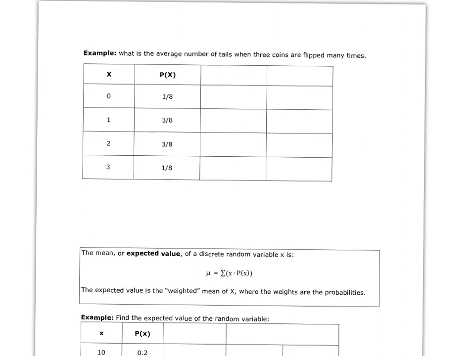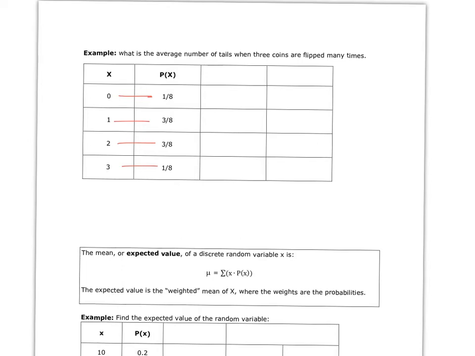So let's look at, like the example before, where we looked at the random variable that counted the number of tails when 3 coins are flipped many times. We have the values of x, and they have different probabilities associated with them. Okay, they're not equally likely. 0 and 3 have a probability of 1/8, and 1 and 2 have that probability of 3/8. So when we have outcomes or random variable values that do not have the same probability,